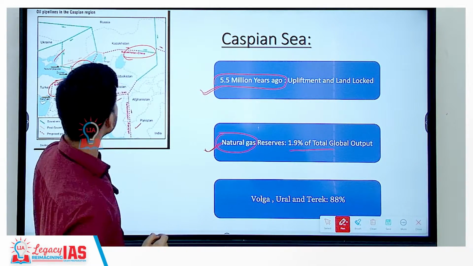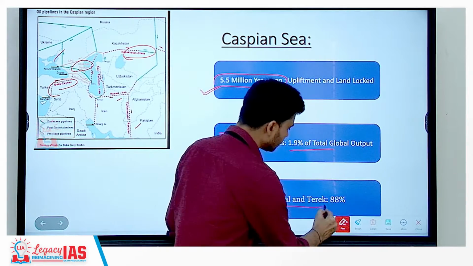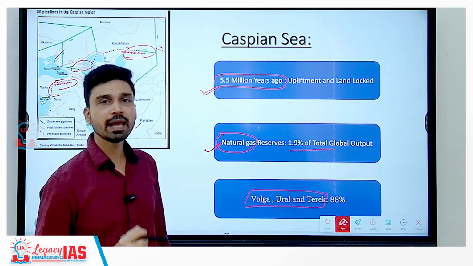Overall, if you talk about the Caspian Sea, there are not a lot of rivers bringing water here. The three main rivers are the Volga river, the Ural river and the Terek river.